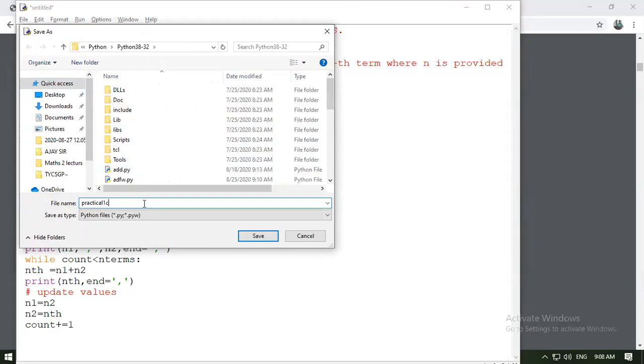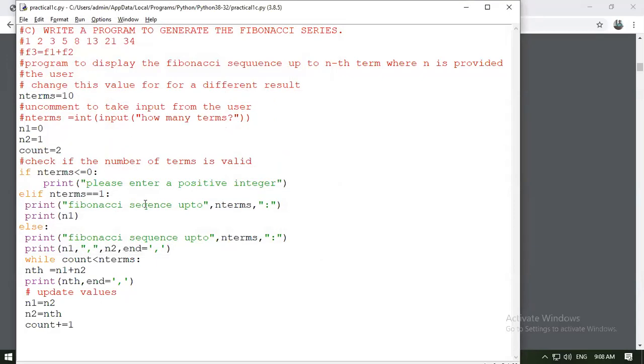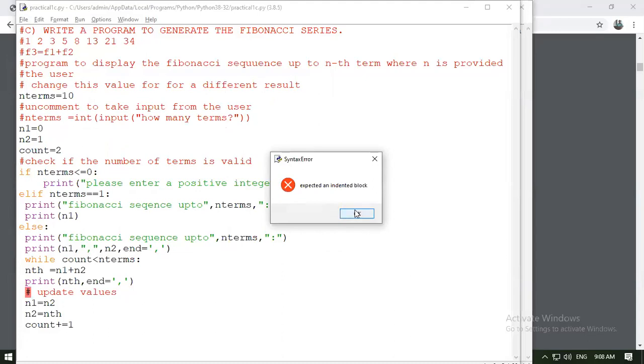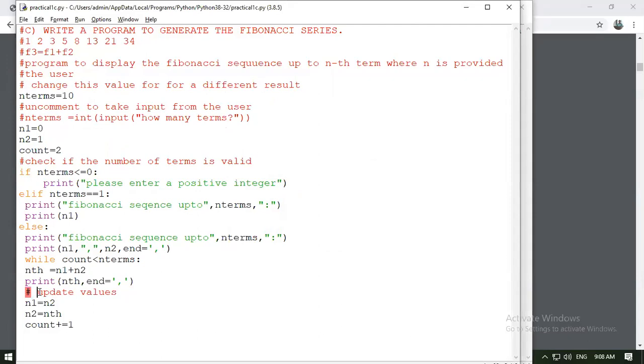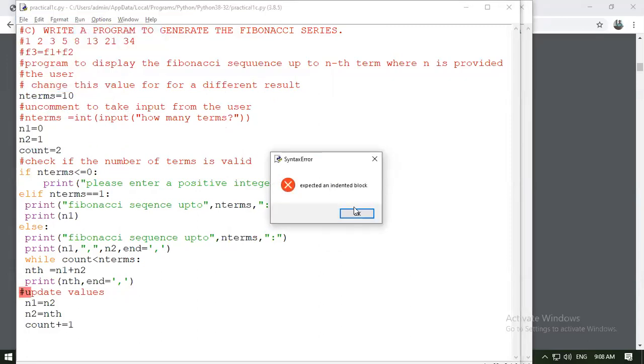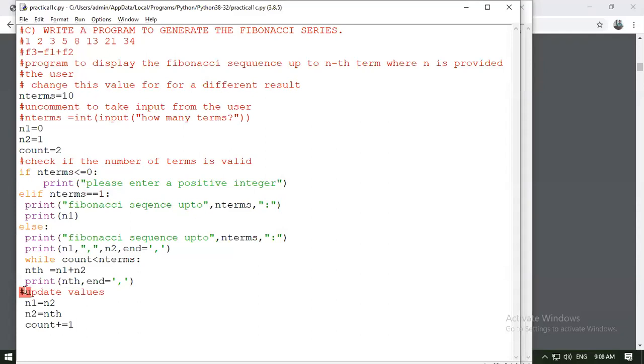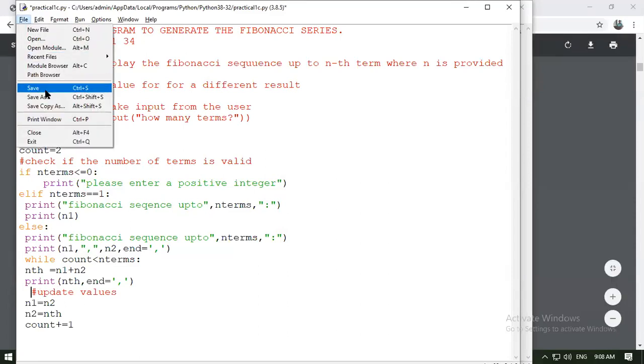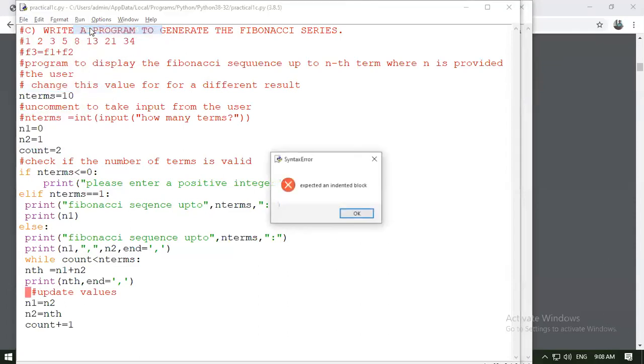Practical 1C I am showing. I'm simply running this module. See, expected an indented block. You can see this indentation has to be very proper, otherwise we get expected indented block.